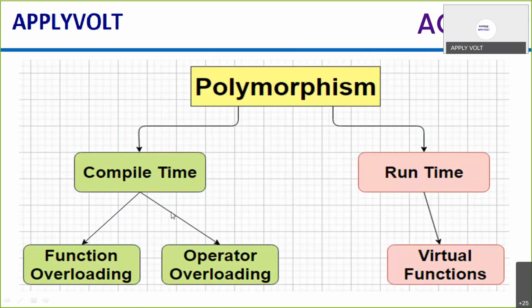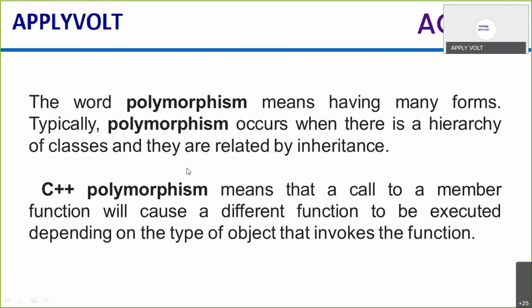So next one, I just told you the word polymorphism is nothing but many forms. It occurs in hierarchy and it is related to the inheritance. Okay, first we'll take an example and discuss, and then we'll go to the basic program of polymorphism. The example is, in real life, I would take an example of a person who at the same time can